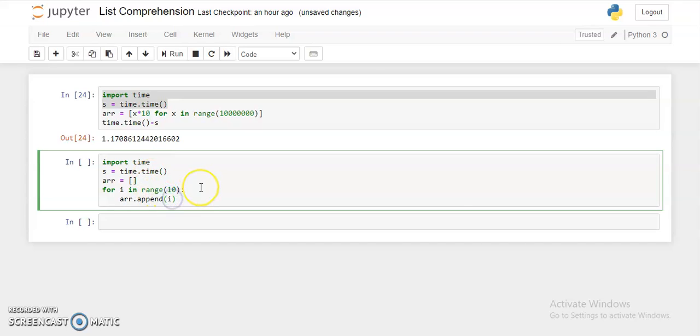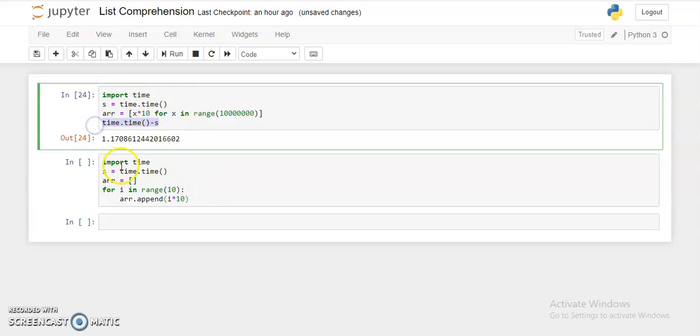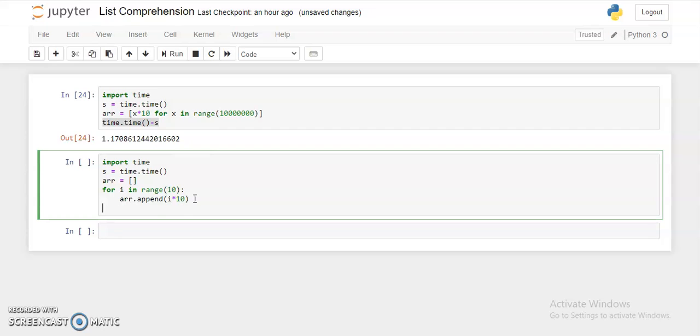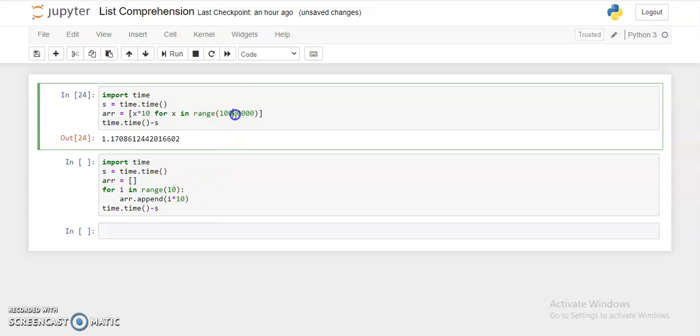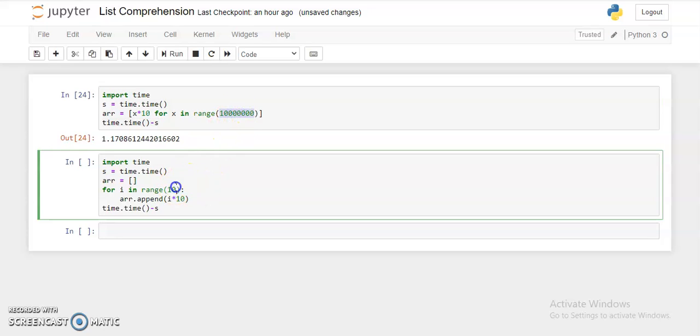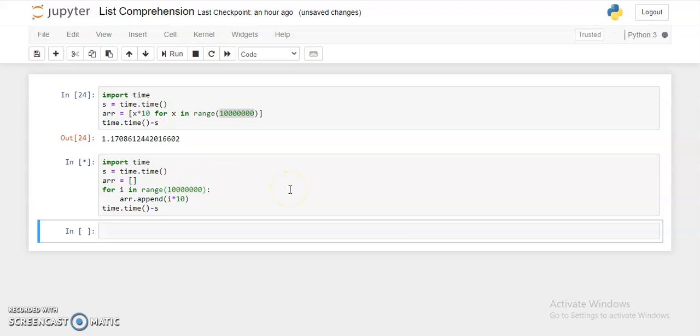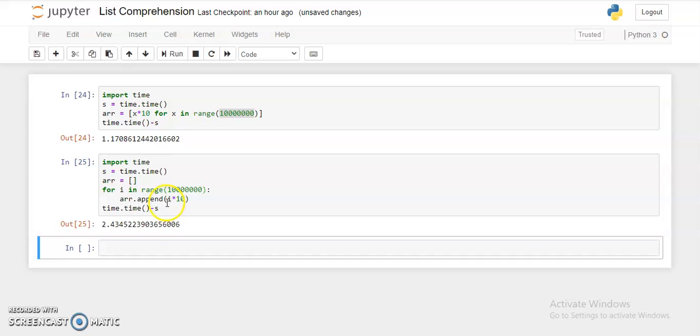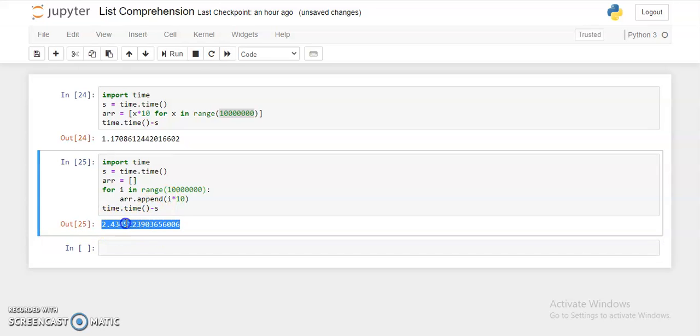And I need to do the mathematical function I did for the list comprehension part, and the same thing, calculating the final time, and it took around 2.43 seconds, right?